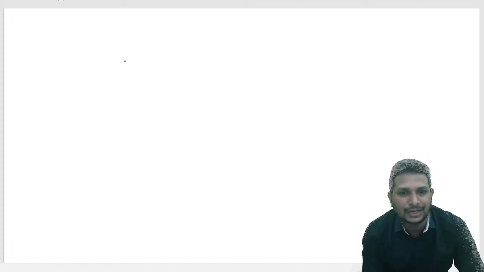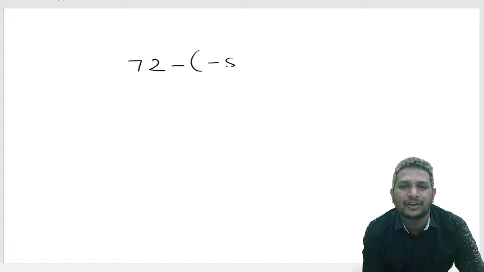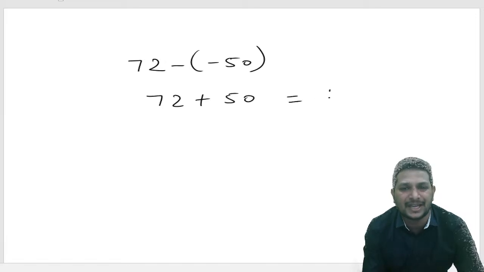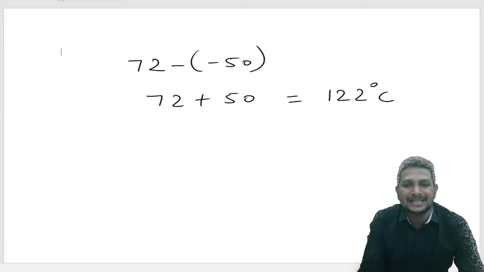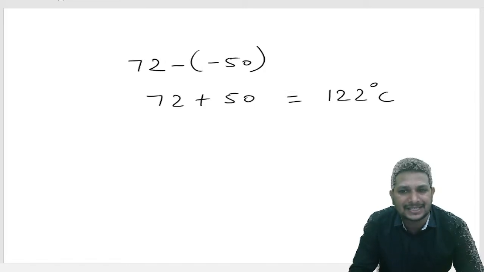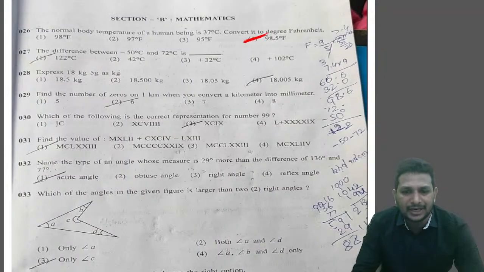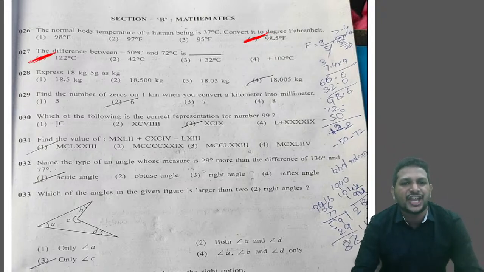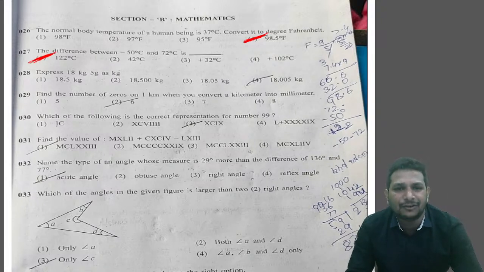In this, you observe the values. They gave a positive value as well as a negative value. Difference means subtraction: 72 minus of minus 50. Minus into minus becomes plus, so 72 plus 50 becomes 122 degrees Celsius. That's nothing but option 1. Question number 27, set J, we got option 1, 122 degrees Celsius.